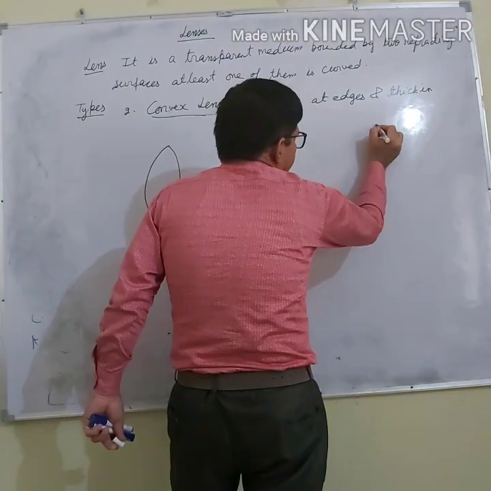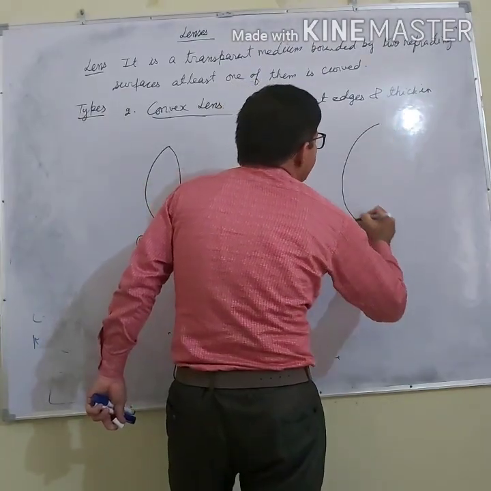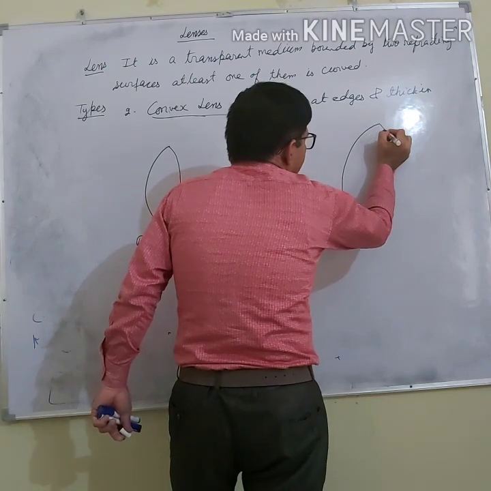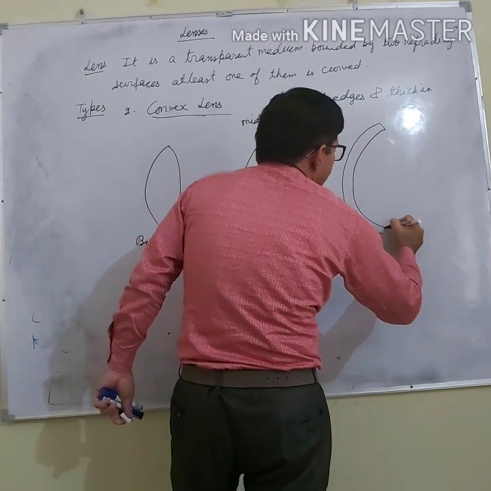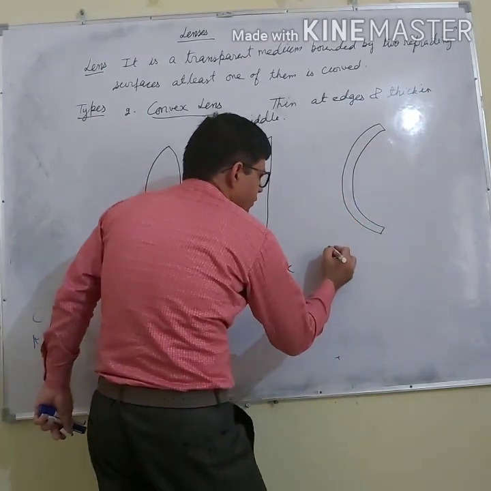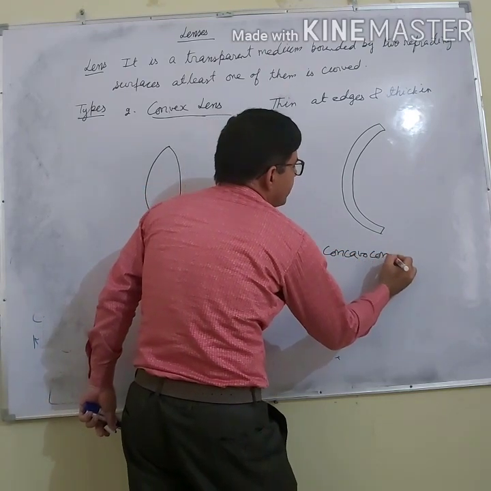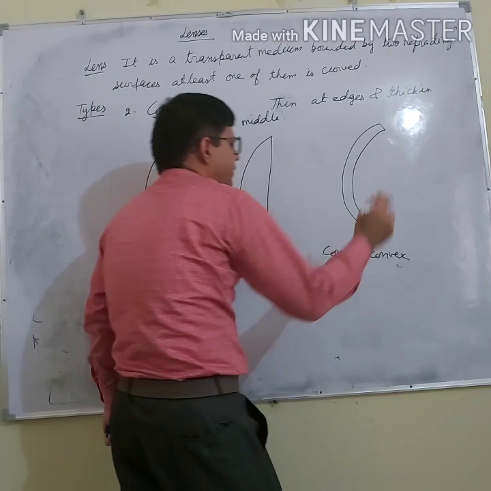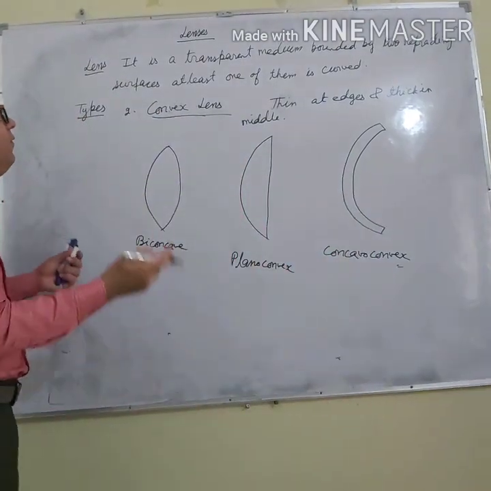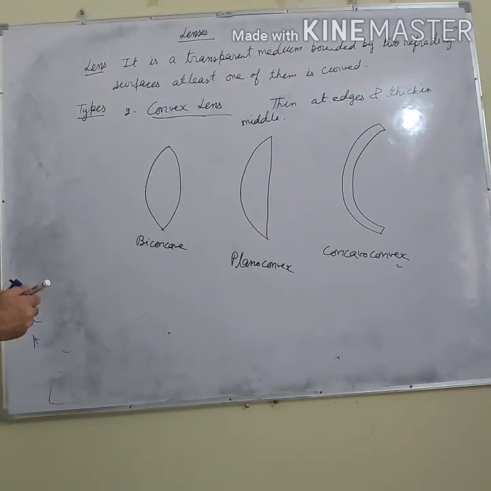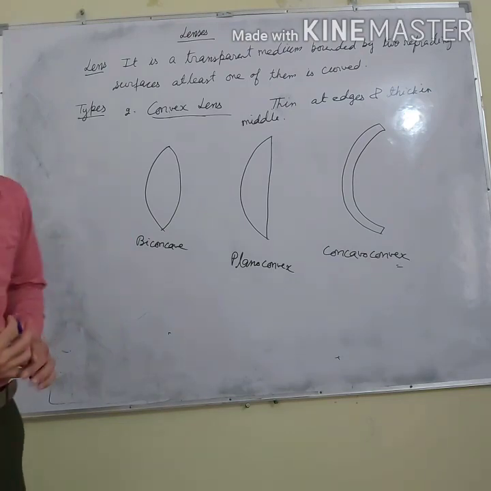And again this is a convex lens and this is concave, so it is concavo-convex. So this lens is concavo-convex. So these are the types of the convex lenses. Thin at the edges and thick in the middle. So this lens is the convex lens.